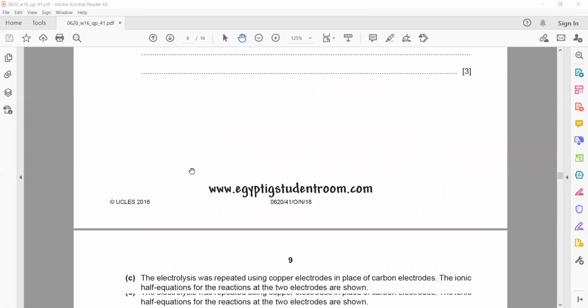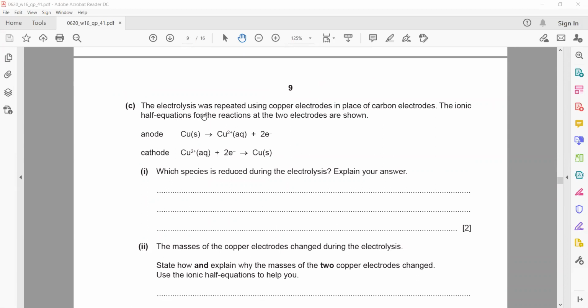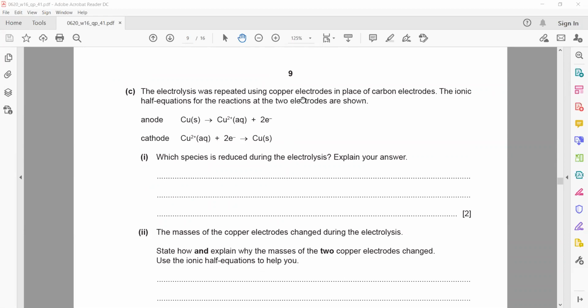So in this part C, the electrolysis was repeated using copper electrodes in place of carbon electrodes. The ionic half equations at the two electrodes are given. Which species is reduced during the electrolysis? Explain your answer.